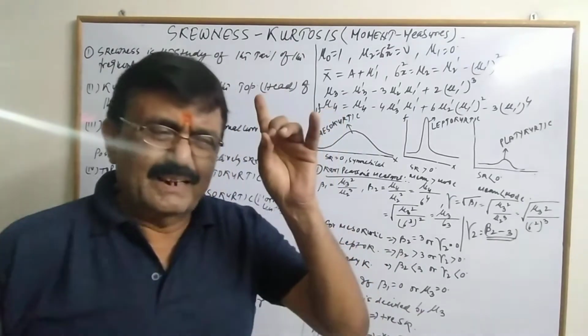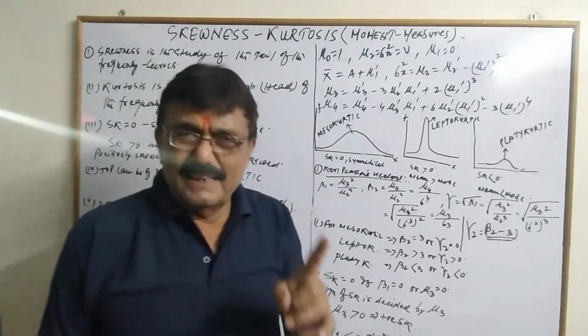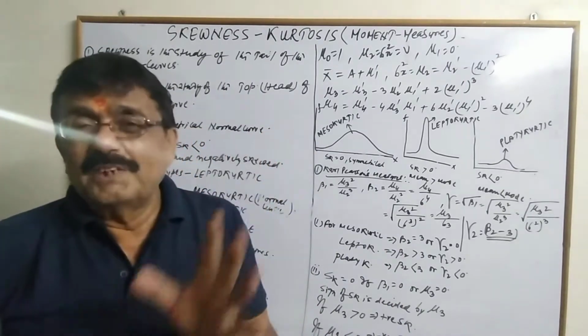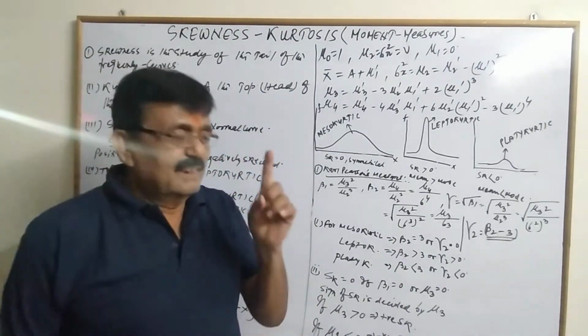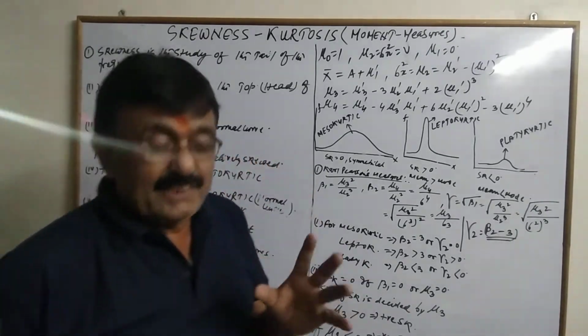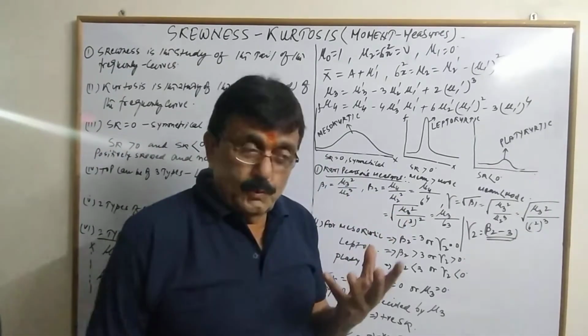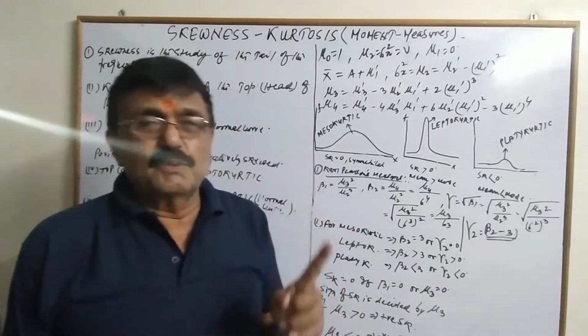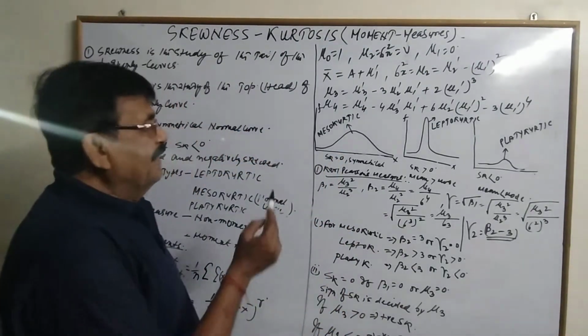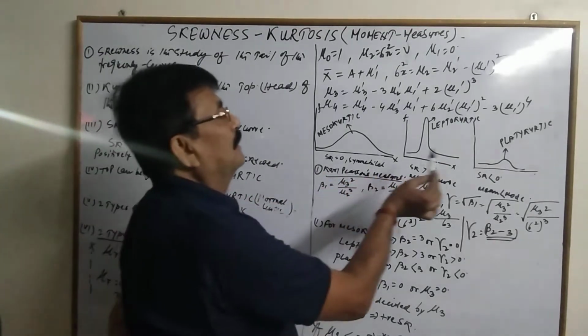When the frequency distribution is plotted on a graph, we get the frequency curve.